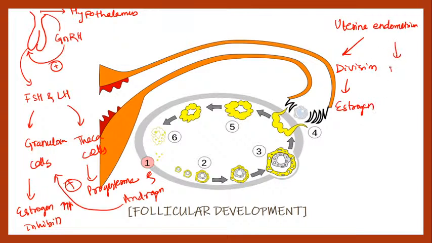But to maintain the thickness, which hormone will be helping out? Progesterone, right? Progesterone is going to help maintain its thickness so that it could be implanted. So I hope I have completed all those points of follicular development and oogenesis, right?